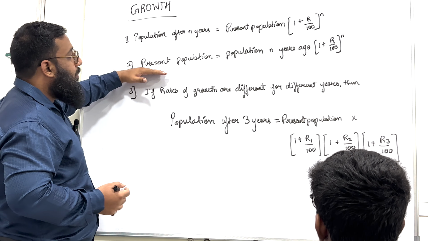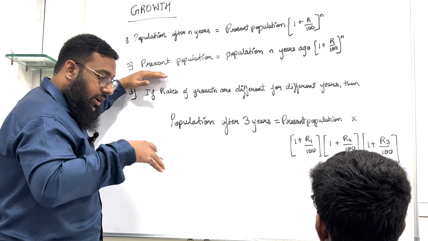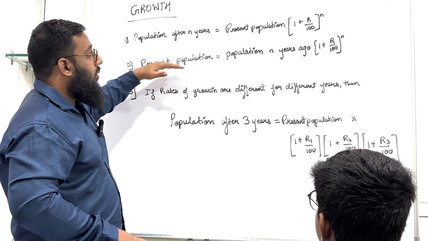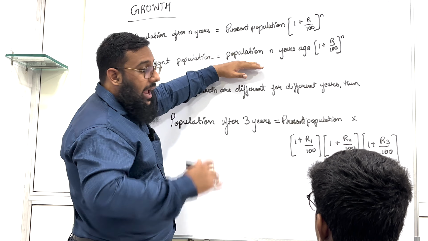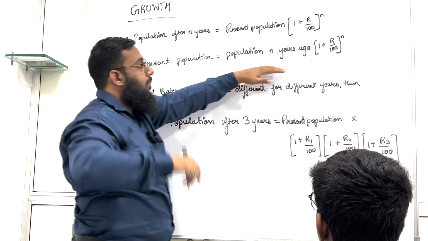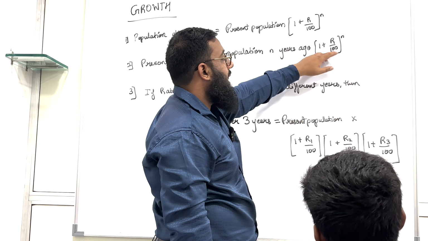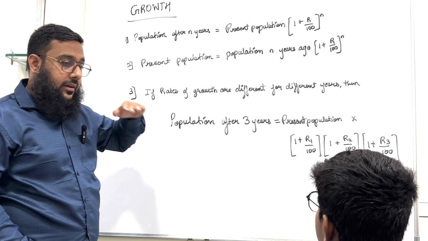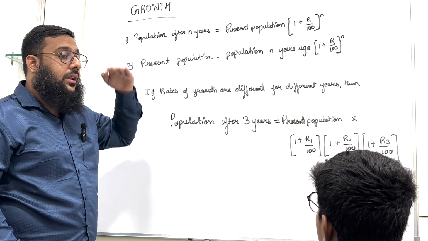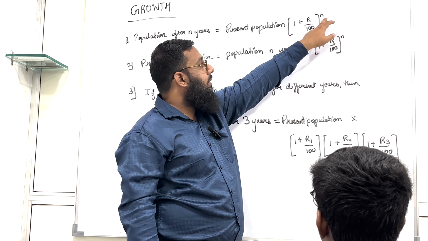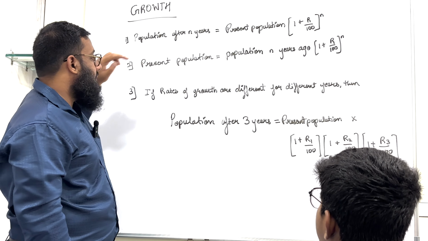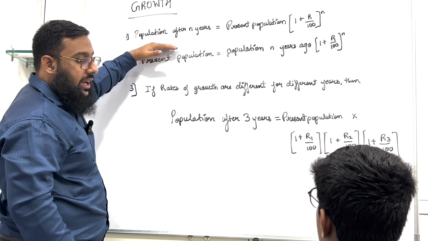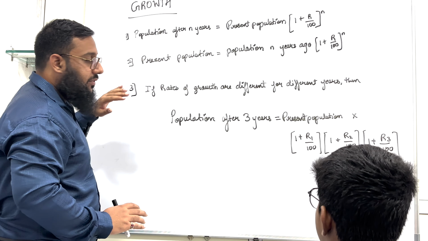Next, if you have to find the present population now, it will be the population n years ago multiplied by 1 plus r upon 100 raised to n. Here r means the rate of increment, at what rate it is growing, and n is the number of years. Correct. So these are the two formulas that we have learned now: population after n years and the present population formula.